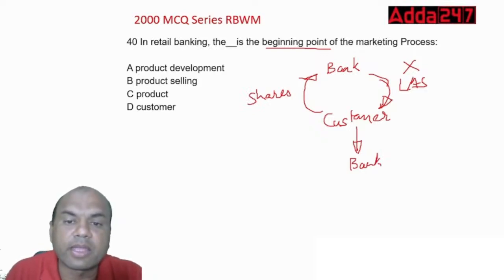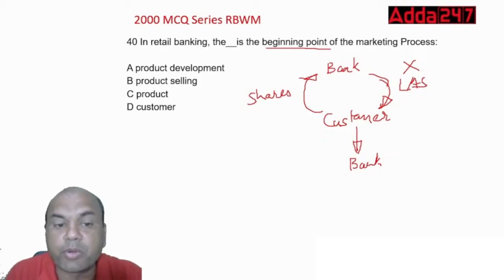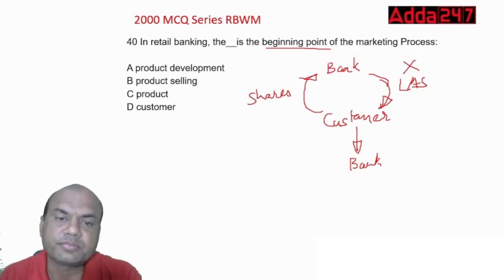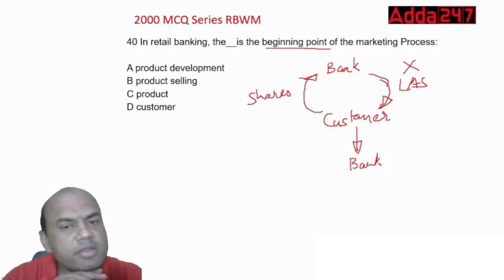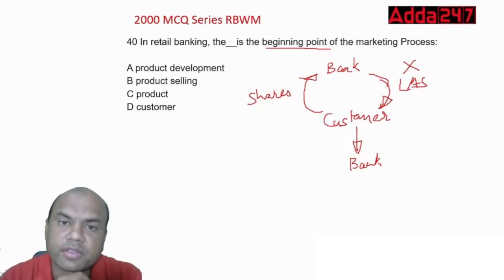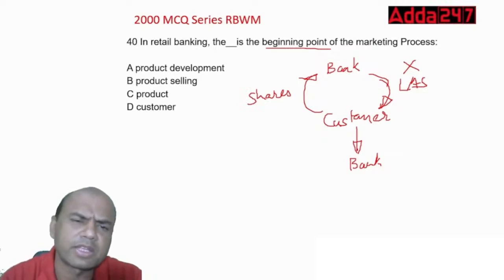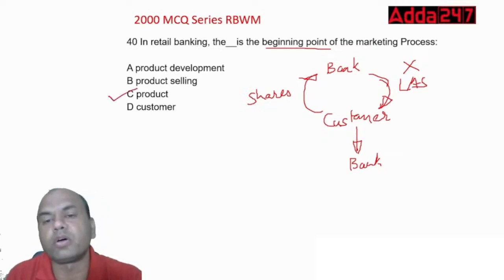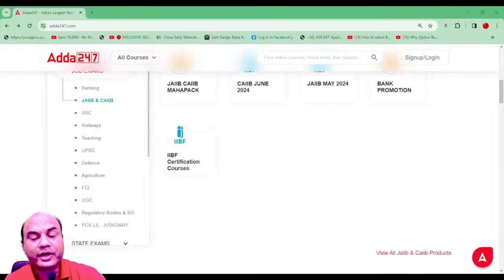In retail banking, the dash is the beginning point of the marketing process: product development, product selling, product, or a customer. Which is the beginning point? Just now I gave you the hint. If I don't have the product, will you stay with me? Even if I give very good service and everything is good, will you stay with me? No, right? So that's why product is the beginning point of all your marketing process. Product. Okay, so that was the YT series for you.